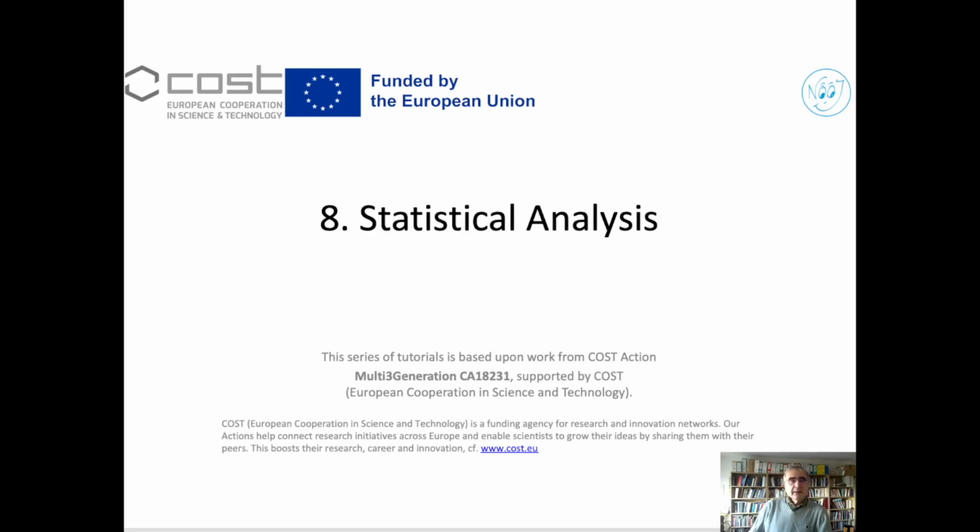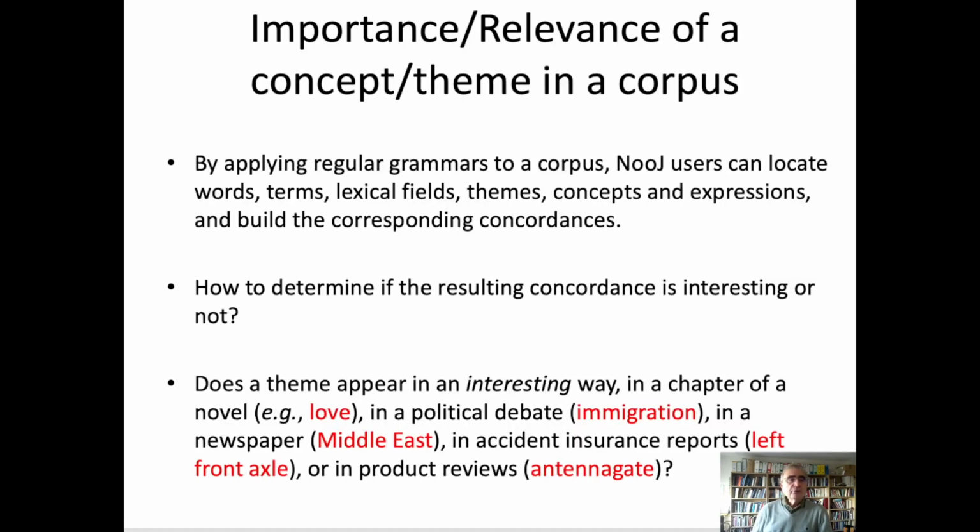Welcome back. In this session we are going to see how we can use statistical analysis to find out if information is relevant or interesting in a text. So what does it mean exactly? We know that we can apply queries to a corpus, even complicated regular grammars, and then we can locate words or terms, lexical fields, themes, concepts, expressions, and build the corresponding concordances. Now, the theme that we have located, is it interesting or not?